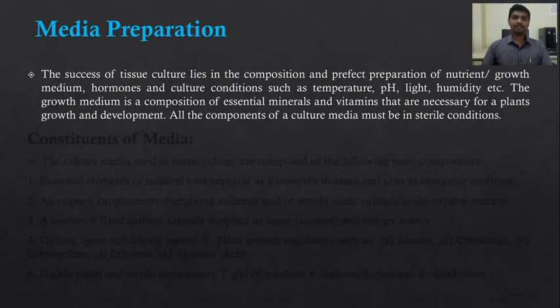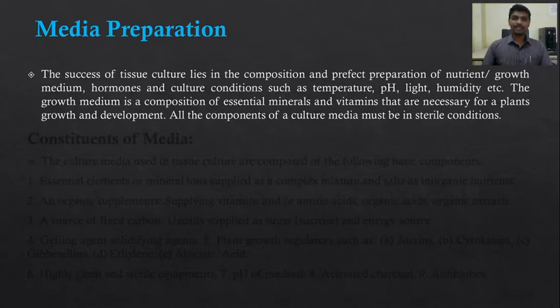So in the definition we saw that tissue culture is the in vitro culture of plant cell, tissue and organ on artificial nutrient medium. So this artificial nutrient medium or growth medium is essential for the success of plant tissue culture.